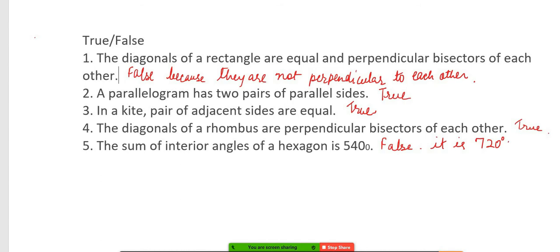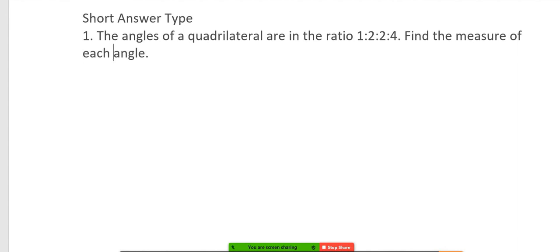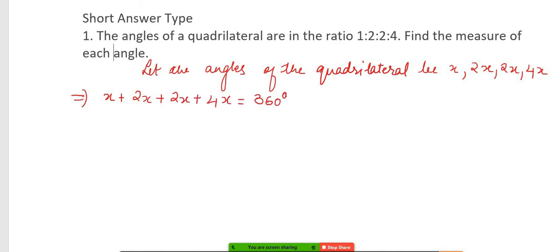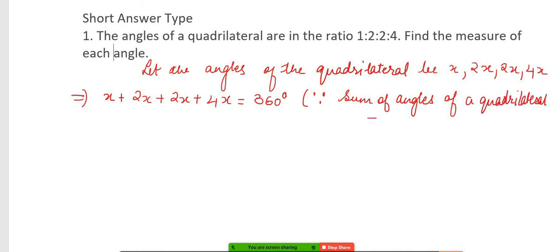Okay. Now next is short answer type. Niharika, I have to tell the steps. Let the angles of the quadrilateral be 1x, 2x, 2x and 4x respectively. 1x plus 2x plus 2x plus 4x is equal to 360. Why? Because of angle sum property. Sum of angles of a quadrilateral is equal to 360 degrees.